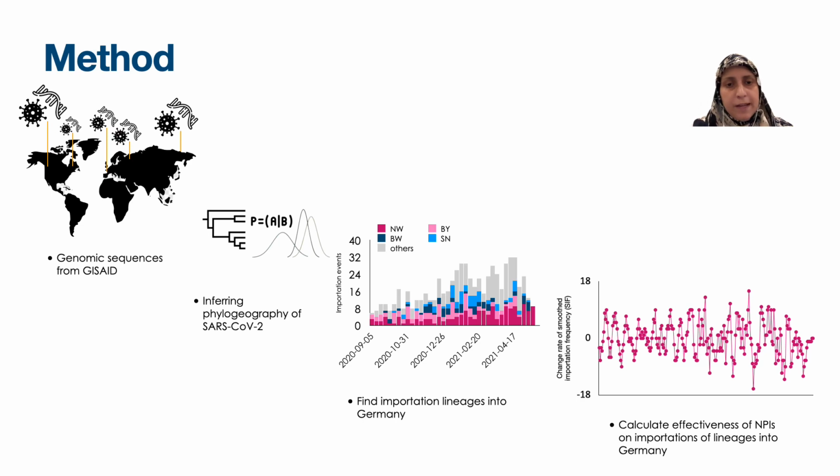Finally, we defined an effectiveness measure for each day. We summarized NPIs in 12 major NPIs and evaluated their effectiveness according to their application date and based on the derivative of the number of importations to the country.